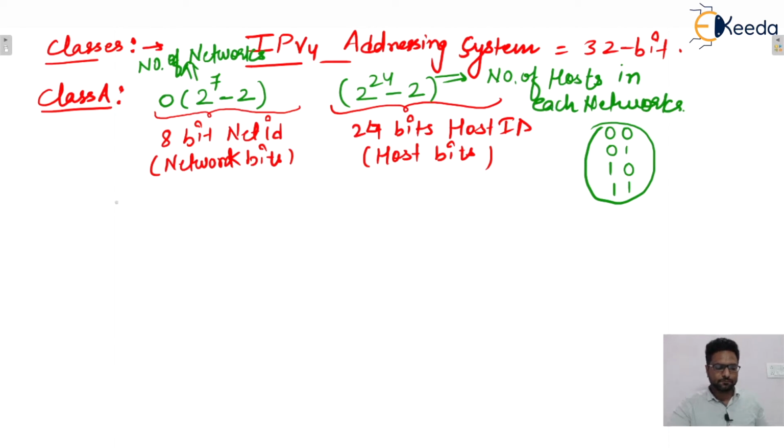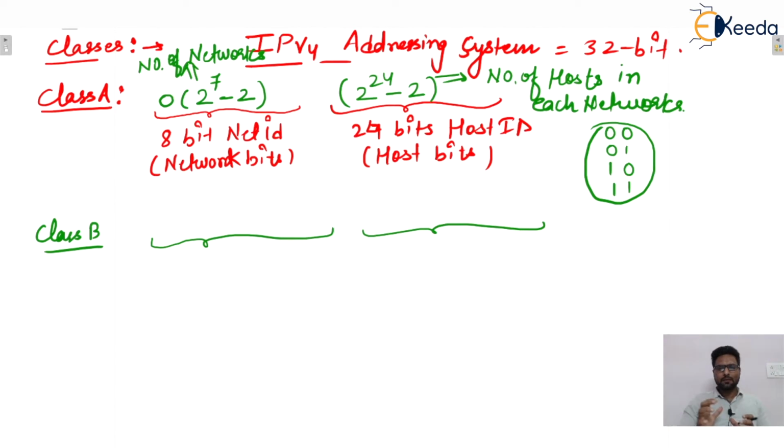So be careful. Next one is your class B. Be careful, guys. Class B must be different from class A. That means the extreme leftmost bit represents class A whenever it is 0.